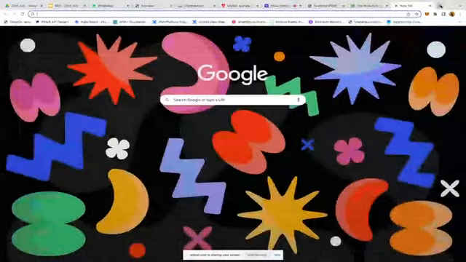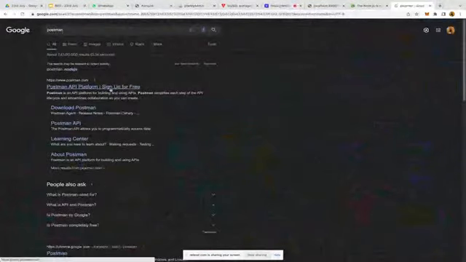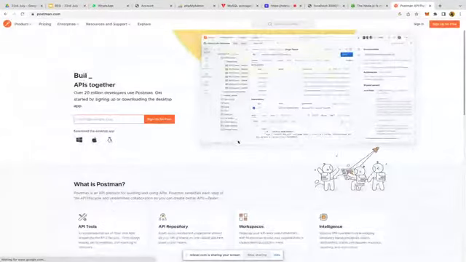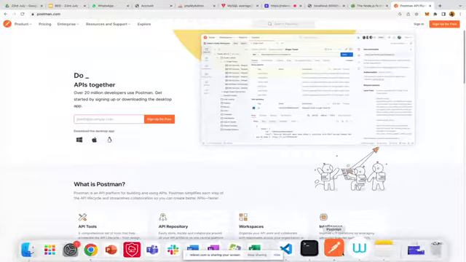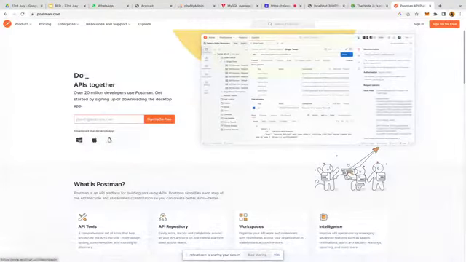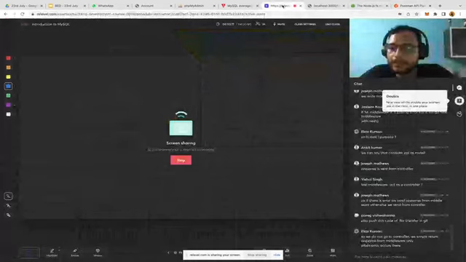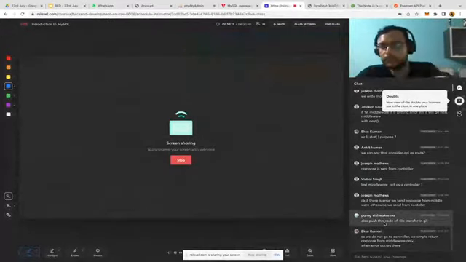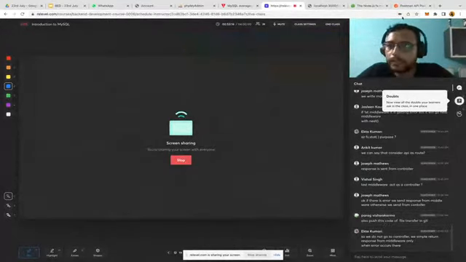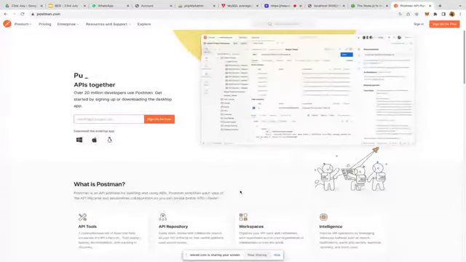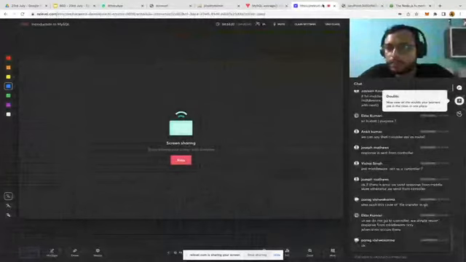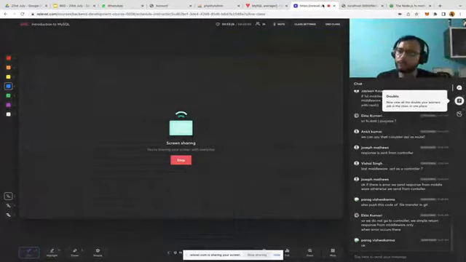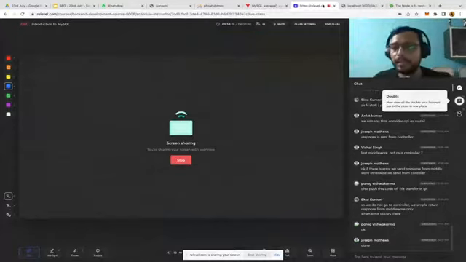You just simply need to go to the Postman website and download according to your machine. Right now I'm on a Mac, so I have downloaded the Mac one. Or actually, my company is already providing it, so I do not need to download it. But according to your machine, you can simply download it. Okay, guys? You can download it after today's class, and then you can do the practice here. This is a tool that helps you make all the API calls directly from this tool. So you can say Postman will be our next client from where we will make the calls.